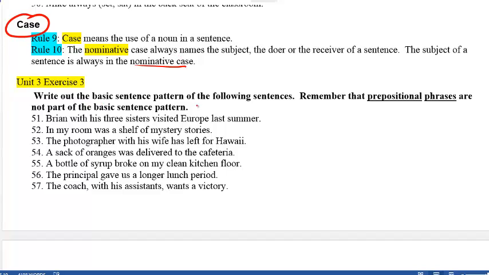So in this case, write out the basic sentence pattern of the following sentences. Remember, the prepositional phrases are not part of the basic sentence pattern. So you need to find the subject, which is Brian, with his 3 sisters. Visited is the predicate. Europe answers what, so that's my complement. So the basic sentence pattern is Brian visited Europe.